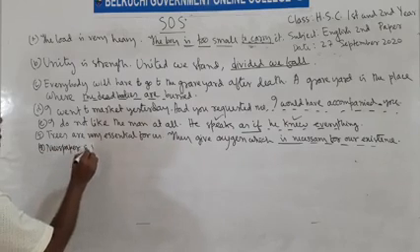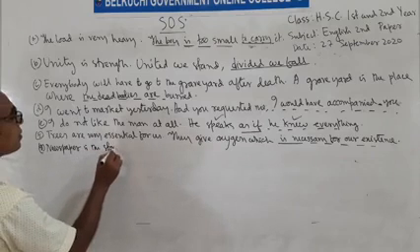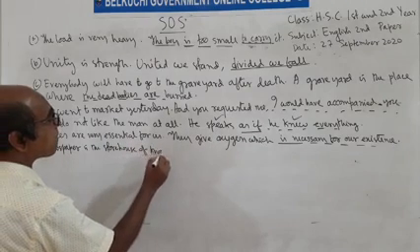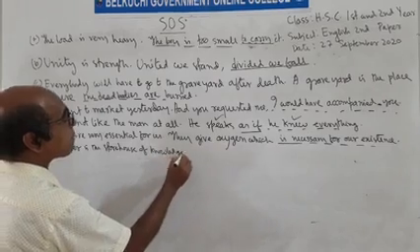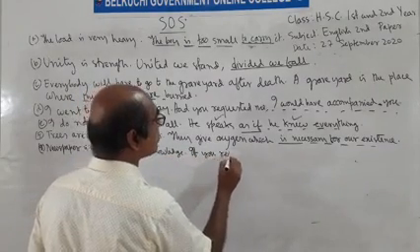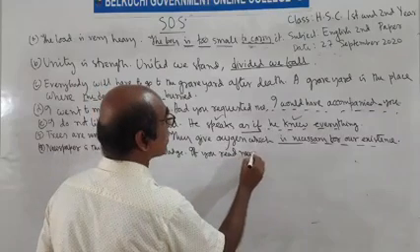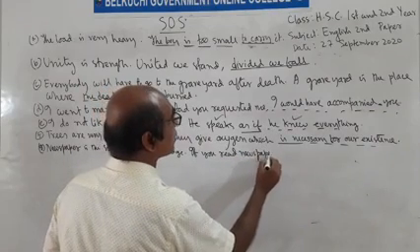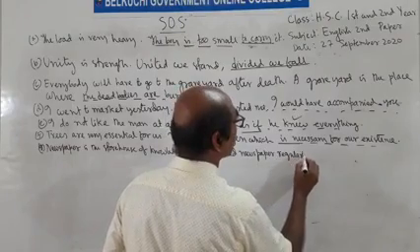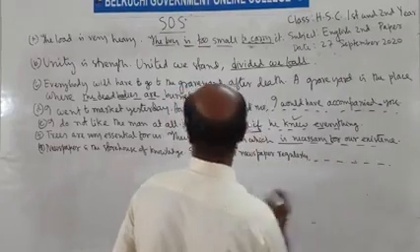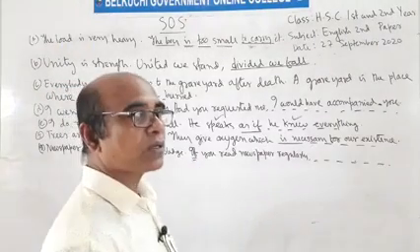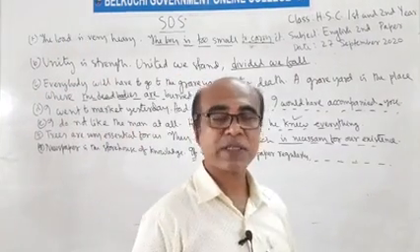Newspaper is the storehouse of knowledge. If you read newspaper regularly, the sentence begins with if, so it's also a conditional sentence.